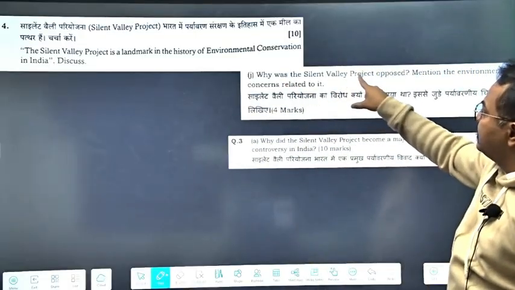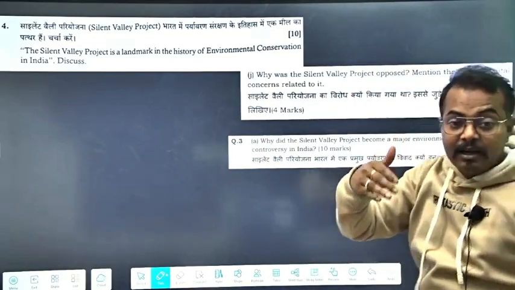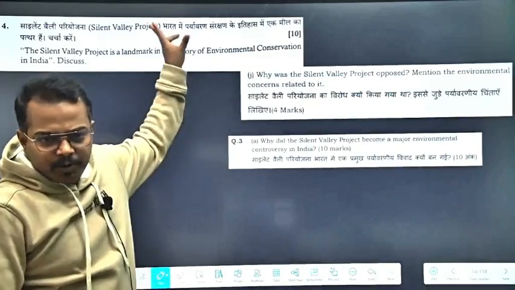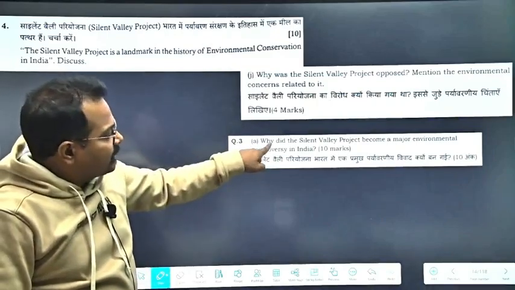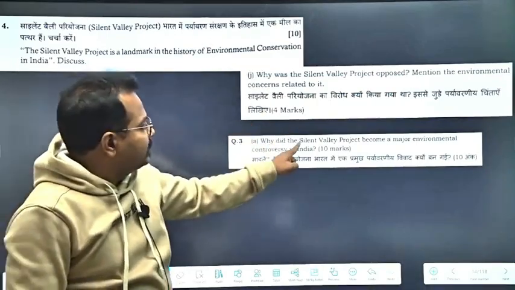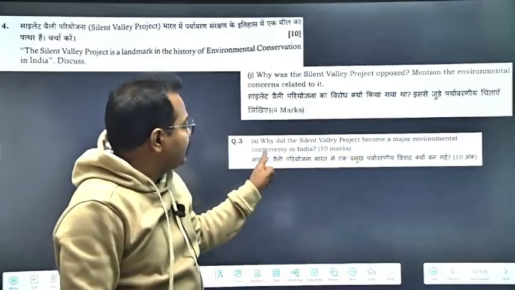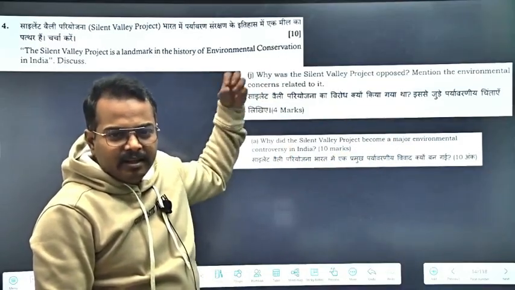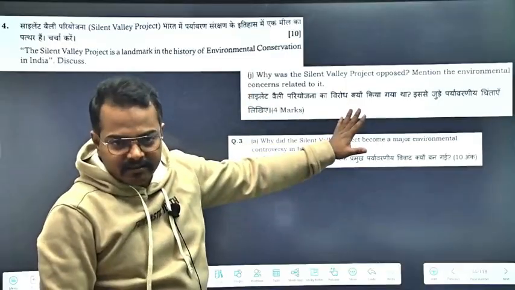Why was the Silent Valley project opposed? Because there was opposition for the Silent Valley project. Mention the environmental concerns related to it. It's the same question. Then another question we asked in a different test: why did the Silent Valley project become a major environmental controversy in India? So you can see how much it is matching with our tests.